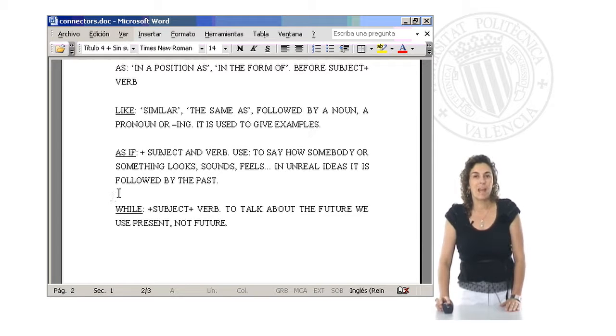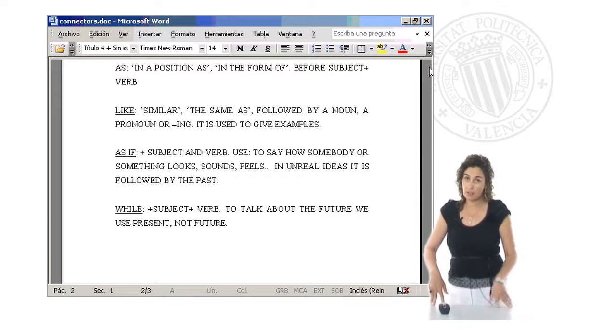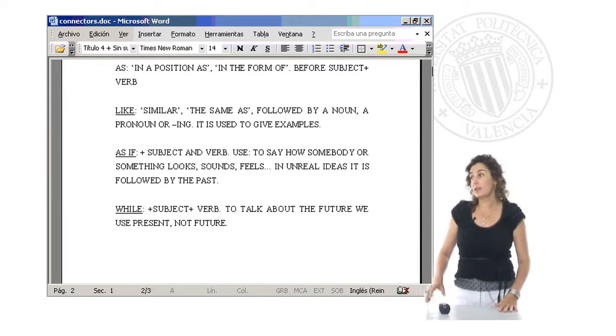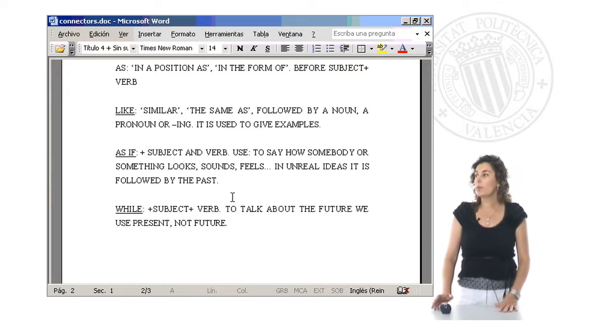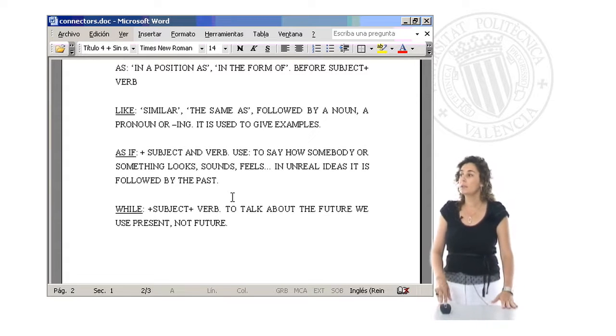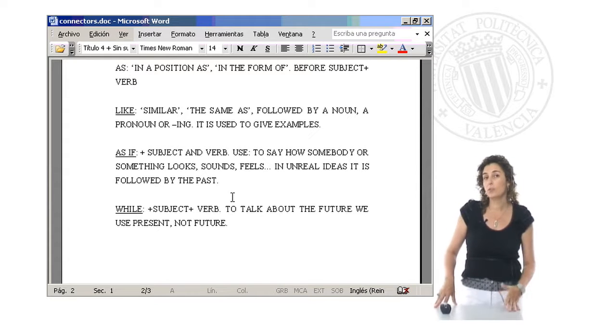Okay. The last one I'm going to explain today is while. While is quite used, and it's used plus a subject and a verb, as you can see here in the transparency. And we use that to talk about the future, but we use the present in this situation, not the future.